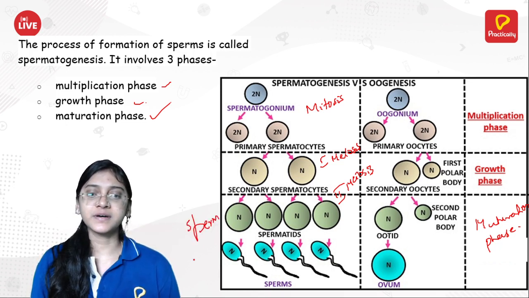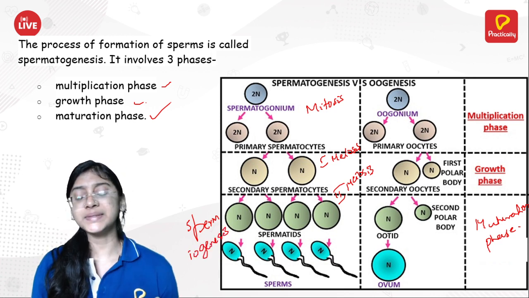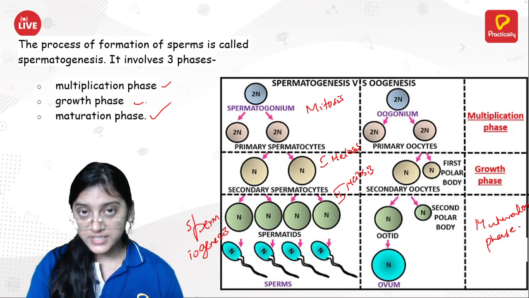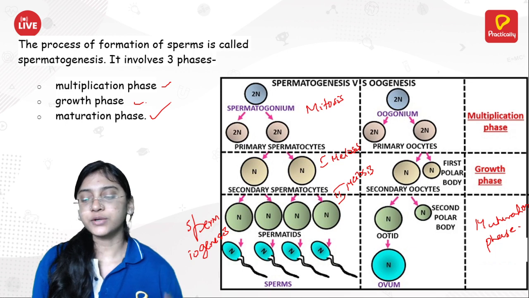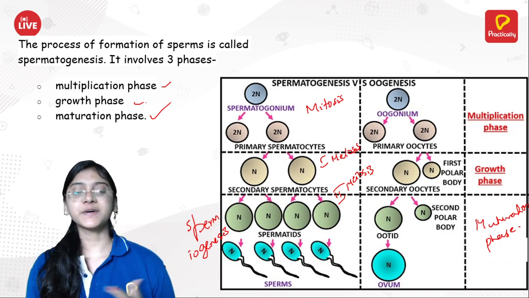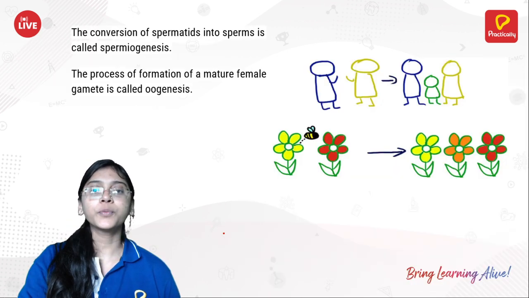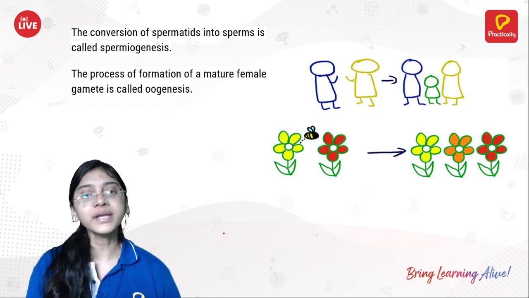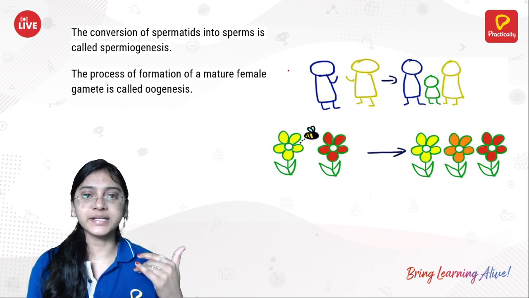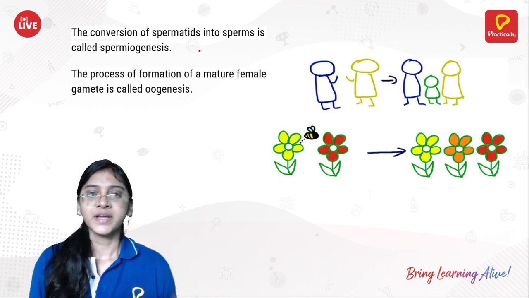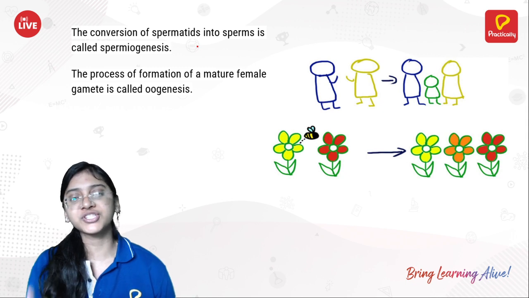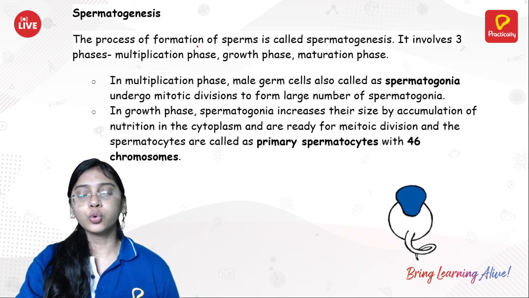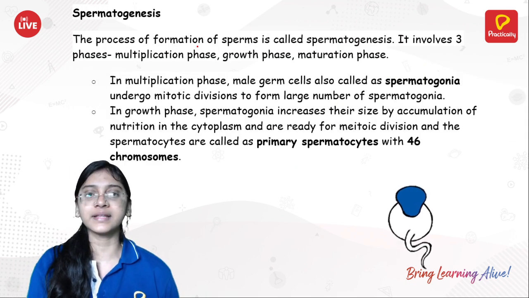Spermiogenesis. So now we have completely understood spermatogenesis, which is male gametogenesis, consisting of spermatogenesis including spermiogenesis. I hope you have understood. Okay. So conversion of the spermatid into sperm is called spermiogenesis, whereas the process of production, or I can say formation, of the mature female gamete is called oogenesis. That also we will be seeing later.